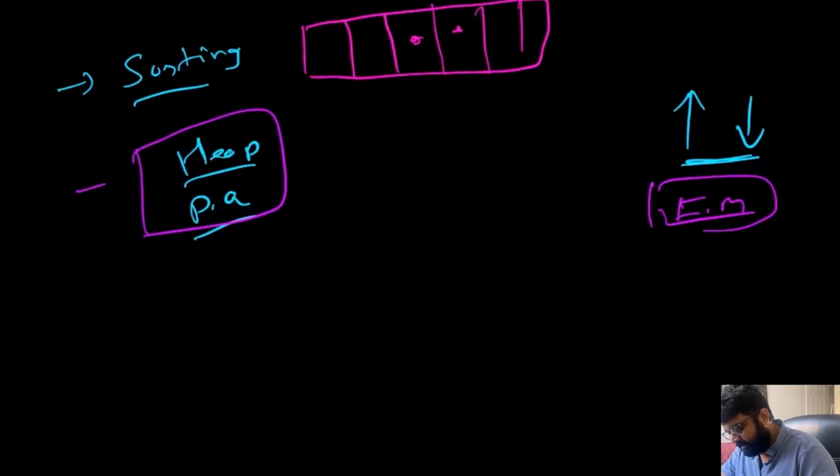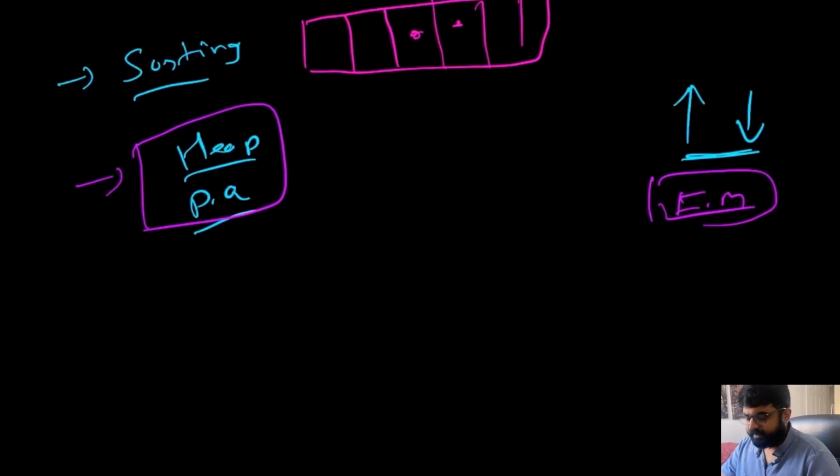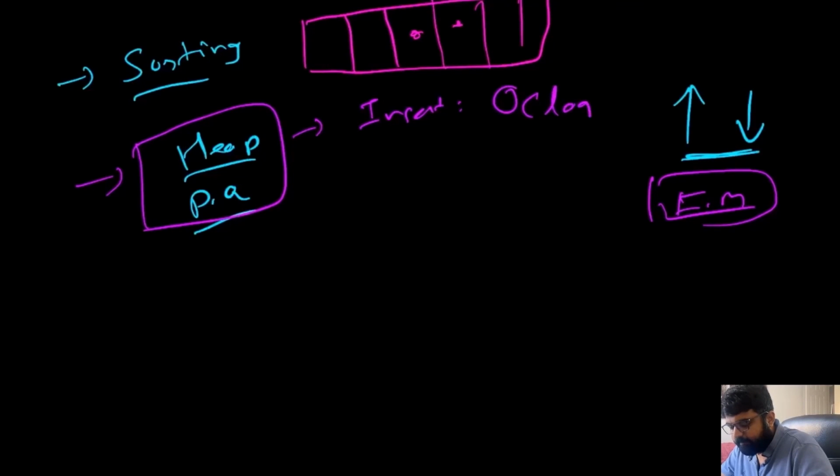Currently we have already decided that we are going to use a heap. Now what are the trade-offs with a heap? Well, the first trade-off is that if we want to insert any data, the insertion takes big O of log n time, right?